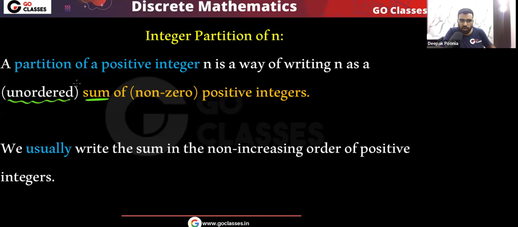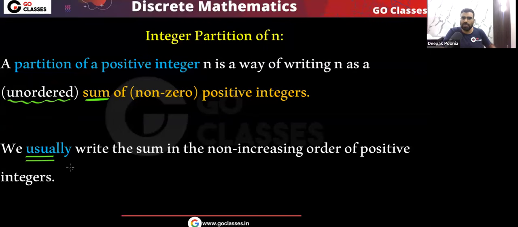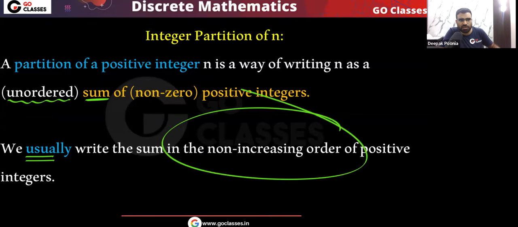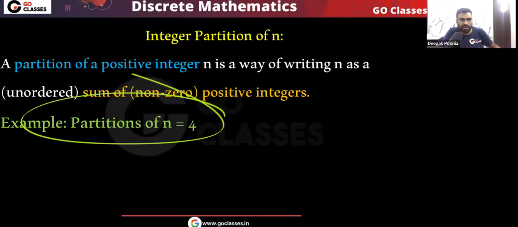Because this summation is unordered, the order does not matter, but most of the time we write it in the non-increasing order of positive integers, or I can say in the decreasing order. That's it, very simple point. We write in the decreasing order, but actually this is unordered. Okay, let's see one example. Let's see the partition of n equal to 4.